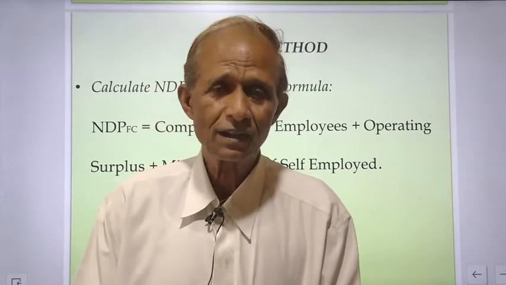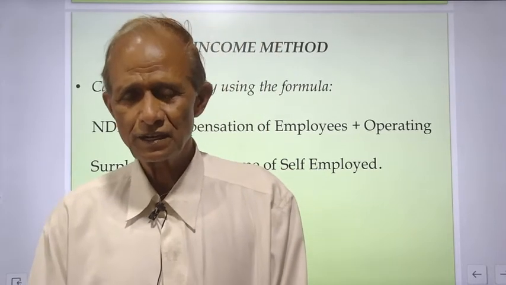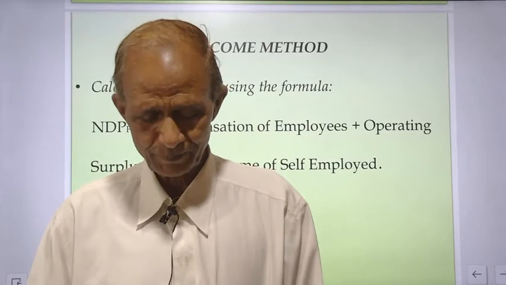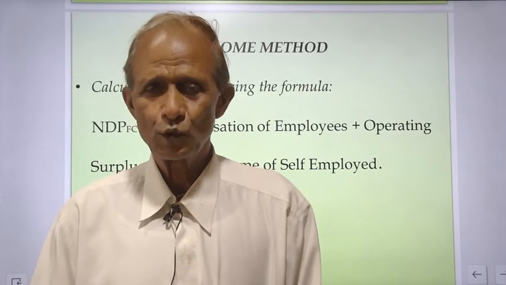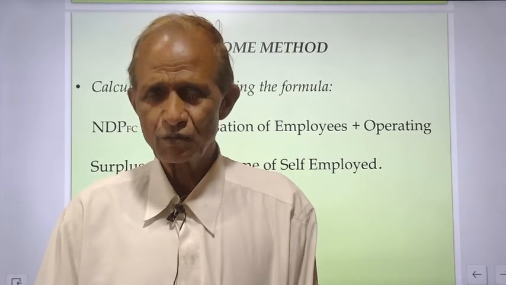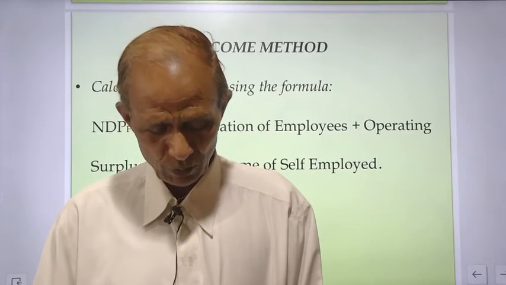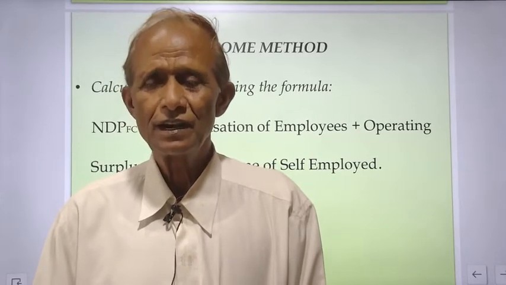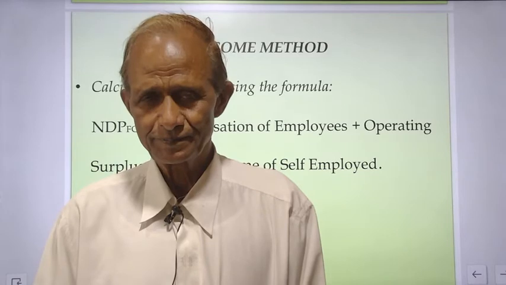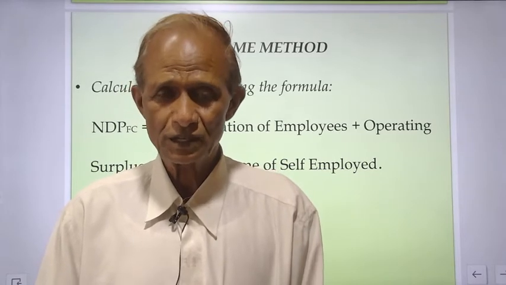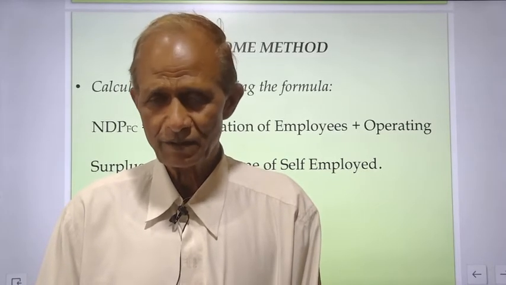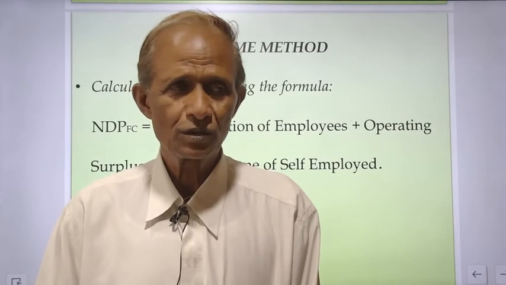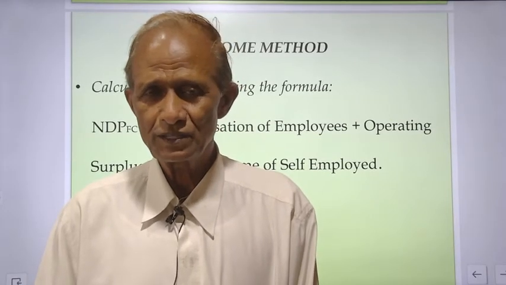Now the third component is mixed income of self-employed. Some manufacturers produce goods and services for their own use and for earning purposes also. So the income of these persons should be added back for finding out national income by this method.